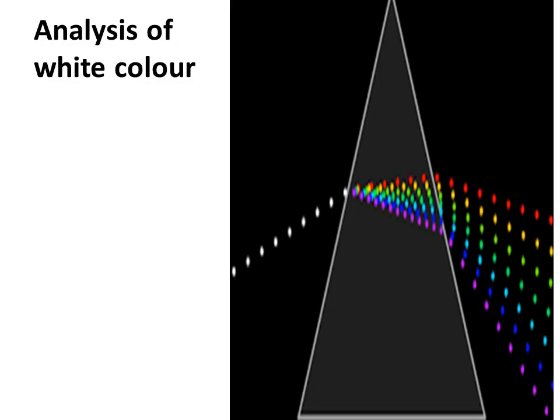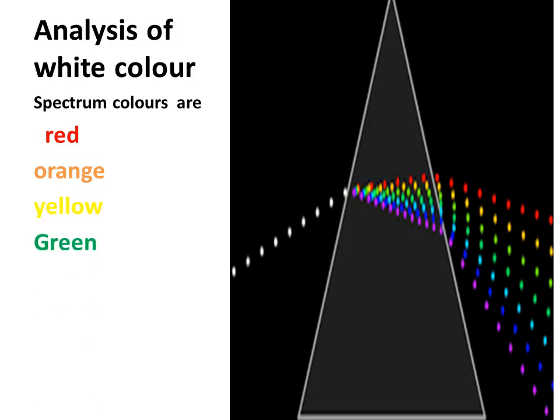Now, I'll talk about analysis of white light. The spectrum colors are divided into 7 colors. I'll start from the top to the bottom of the prism. First, red color, orange, yellow, green, blue, indigo, and violet. Indigo is like the color of the sky.